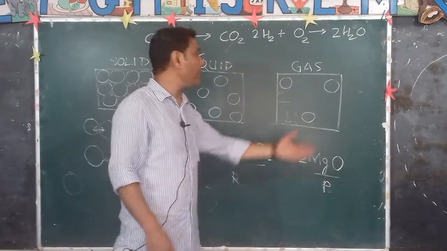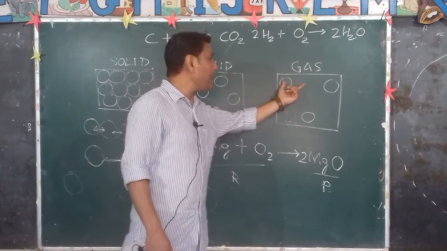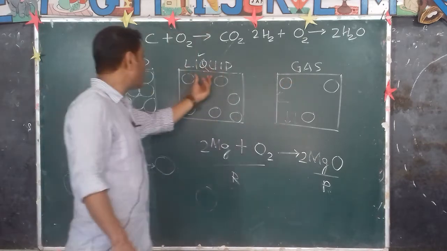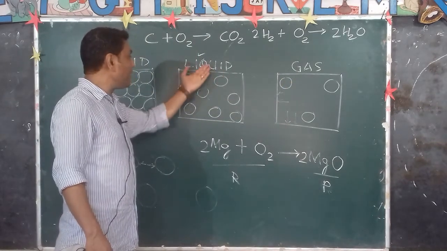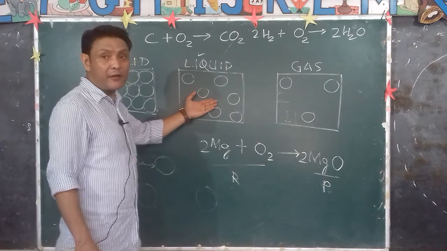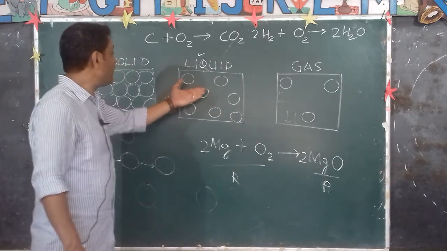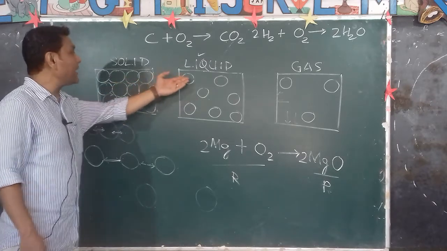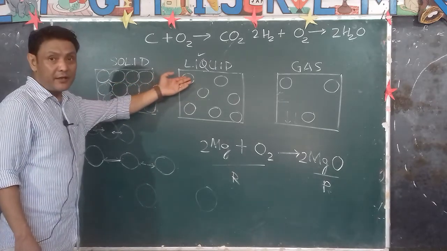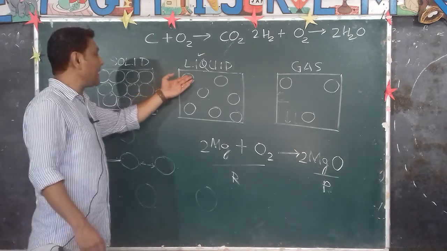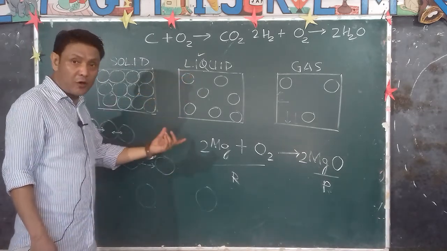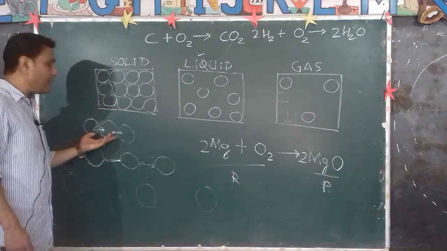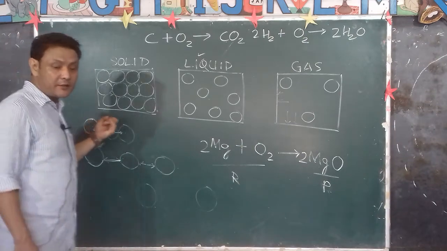The reverse thing happens when you cool the gases. The kinetic energy is lost, it becomes lesser, and the force of attraction becomes more, and the molecules come closer till it attains the arrangement of the liquid. And then when you cool the liquid, the kinetic energy of the molecules will decrease. It loses kinetic energy, and the intermolecular force of attraction becomes more, so the molecules come closer to each other and attain the molecular arrangement of the solid.